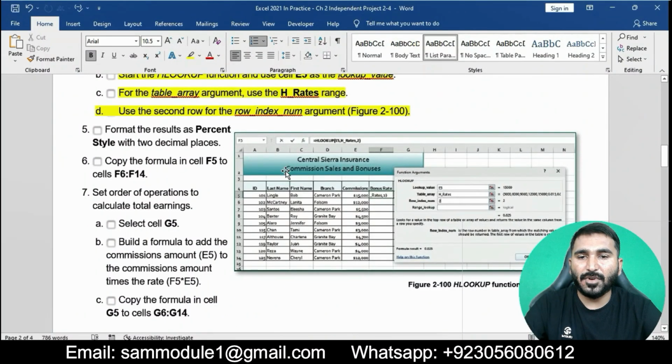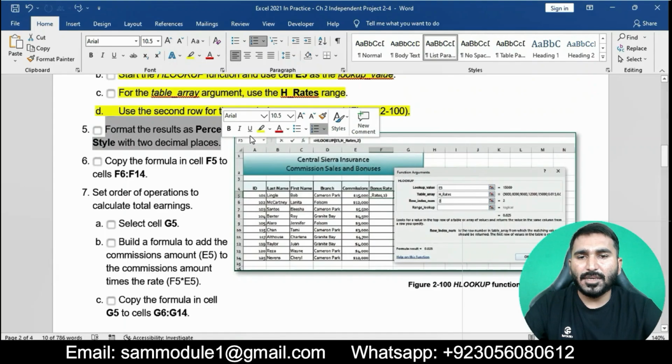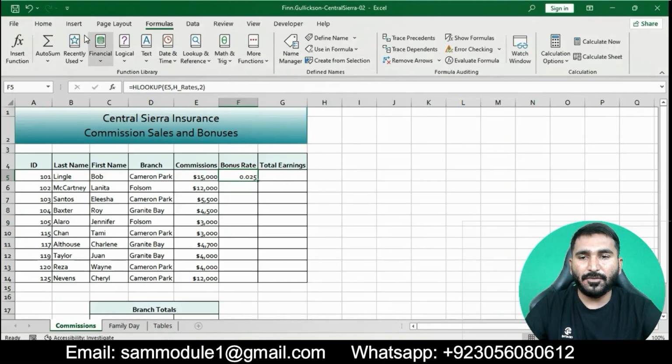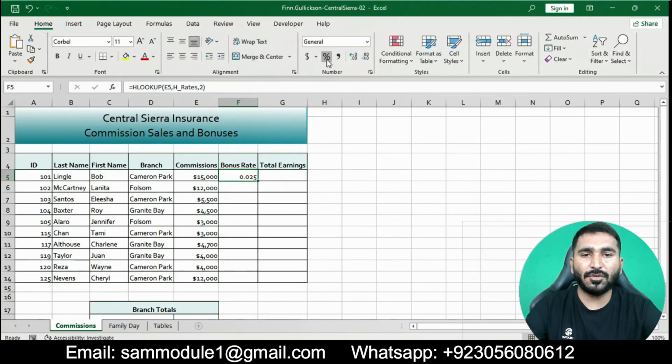Now question number 5. You can see this is given in the picture. Question number 5 is to format the result as Percent Style with 2 decimal places. Click on cell F5, go to the Home tab, in the Number group click on Percent Style, and set 2 decimal places.